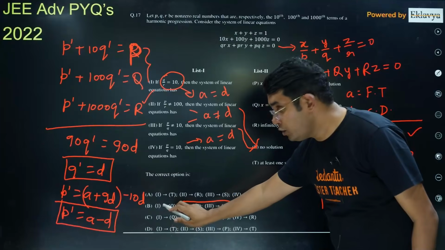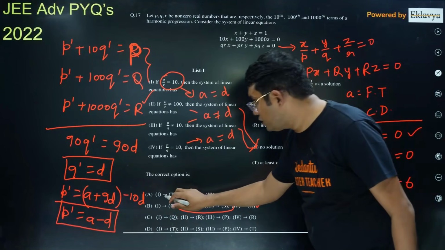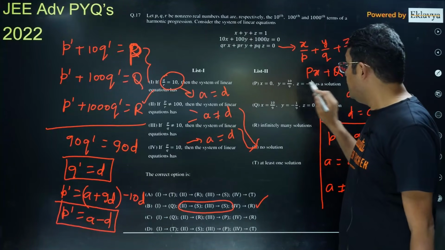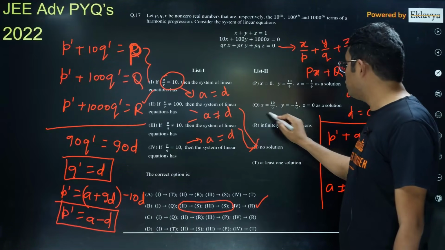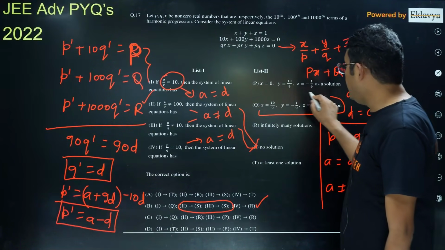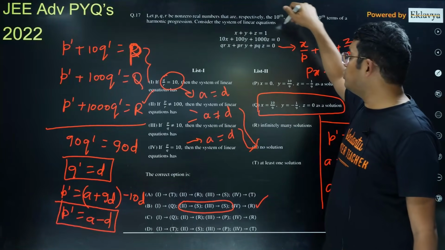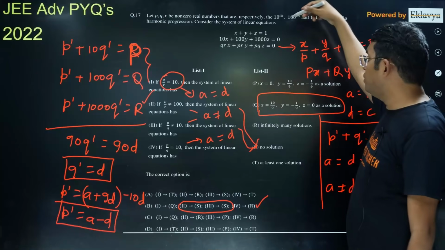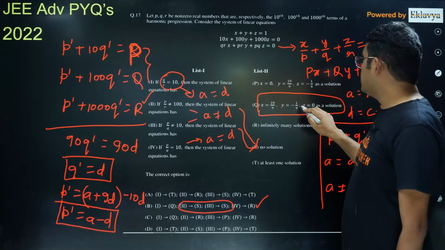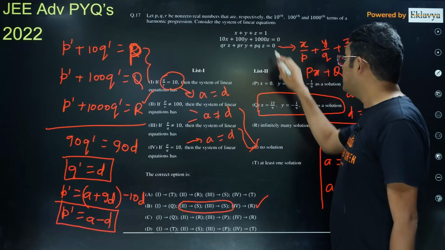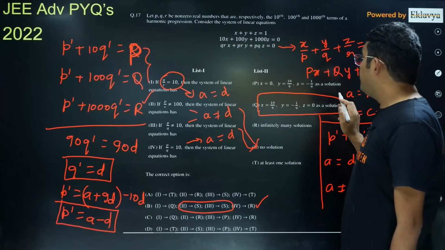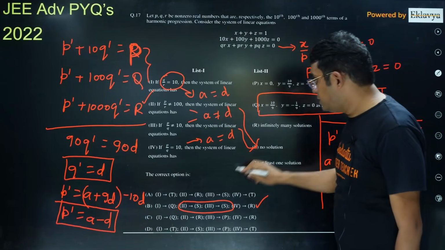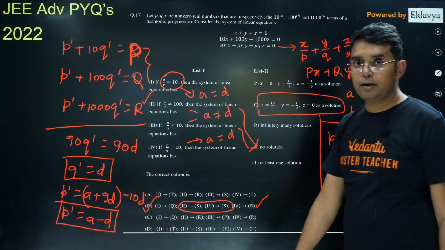But in this option B, what they have done for the first part, instead of saying infinitely many solutions, they have given one matched with Q. So here you just have to check whether it satisfies these equations or not. I think they are satisfying. You can check. x plus y plus z is equal to 1, 100x plus 10x plus 100y plus 1000z is equal to 0. I think they are satisfying. So this is correct. So B is the answer.